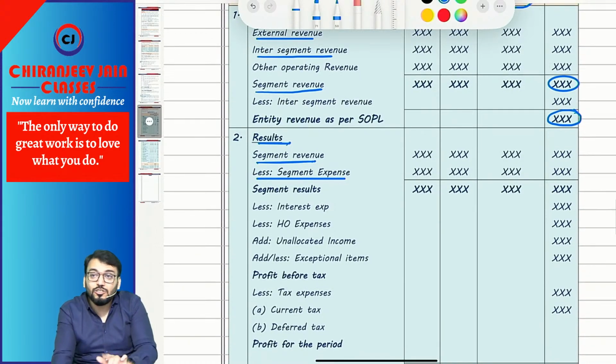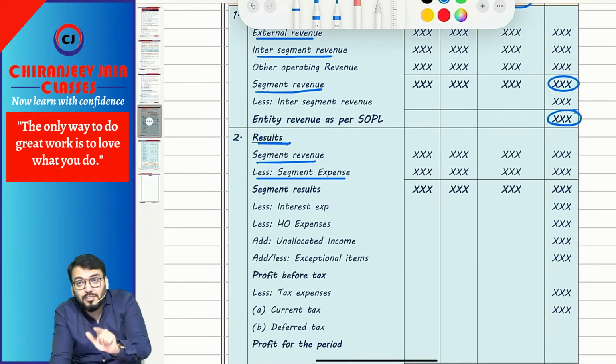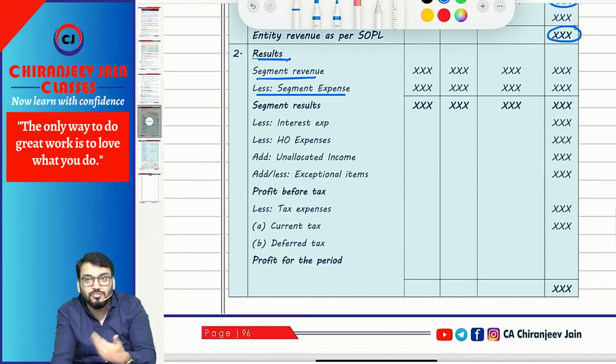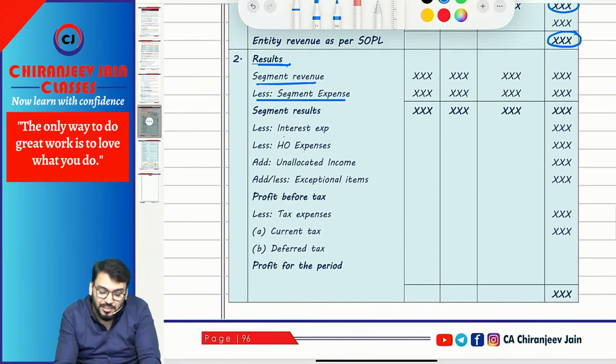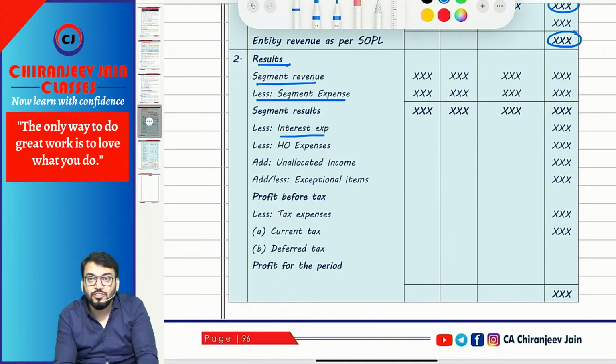But segment result needs to be reconciled with profit after tax in SOPL. So there will be some reconciliation items. We'll deduct any interest expense which is not segment-wise, which means entity-wise, less head office expenses, add any unallocated income, add or less any exceptional item. This will become profit before tax.